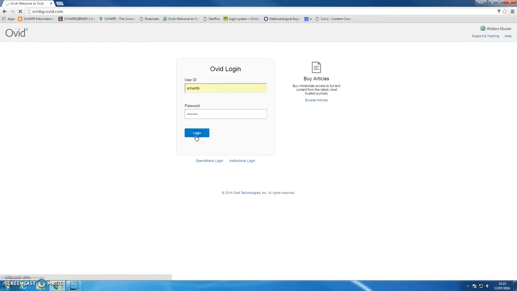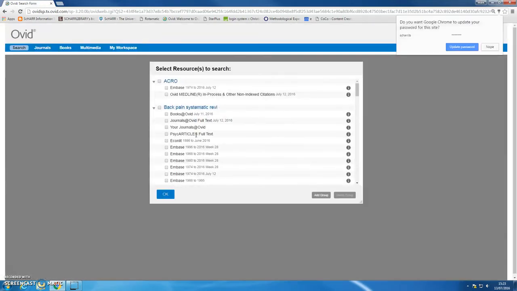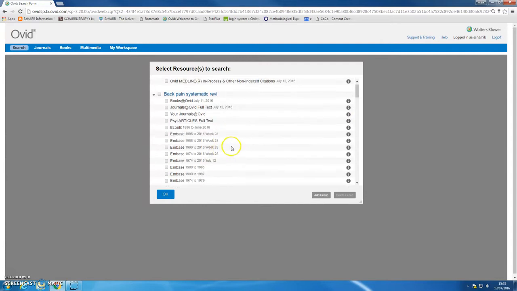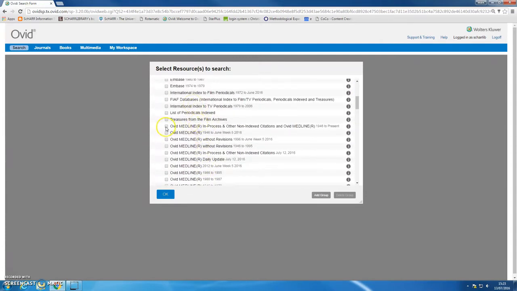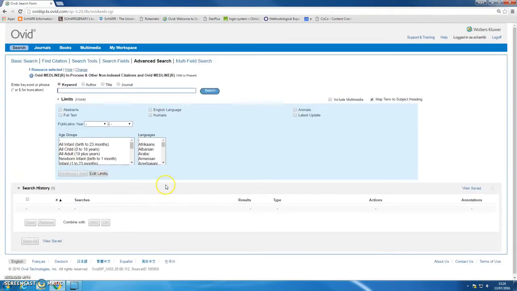Okay, so I'm going to log in, and the first thing I'll see in a moment will be the list of all the different databases available via Ovid. The one I'm going to use today is Ovid MEDLINE, and I'm going to use this version, which includes Ovid MEDLINE In-Process. That's the very latest records to be added to MEDLINE that have not yet been indexed, and then it's the main Ovid MEDLINE all the way from 1946 when the database started up to the present day. So I've ticked that. I'm going to OK it, and now I'm in.